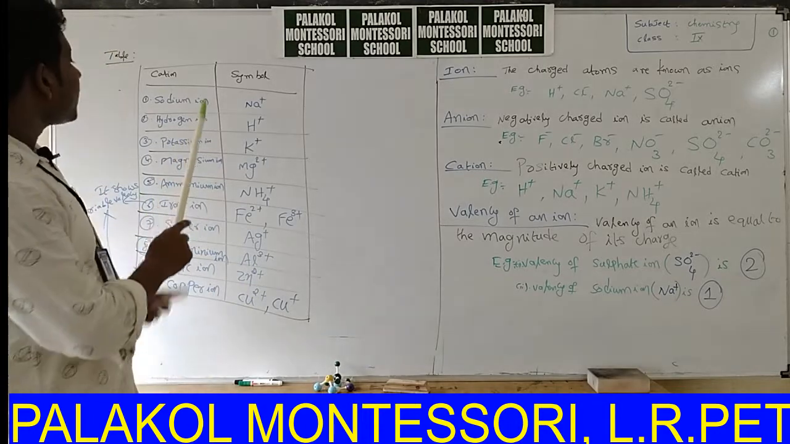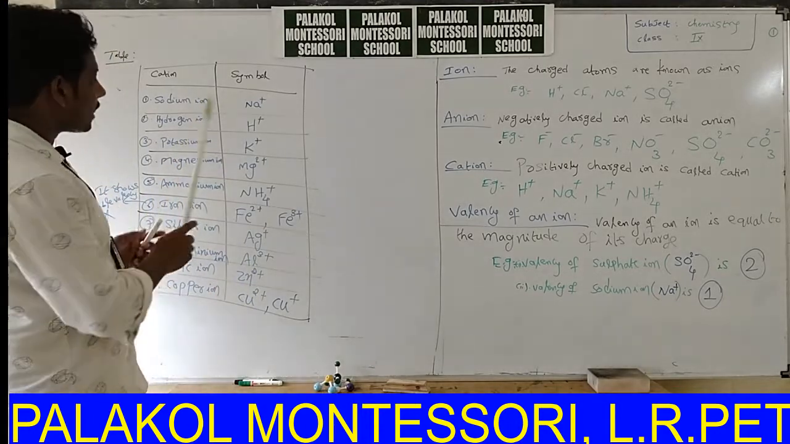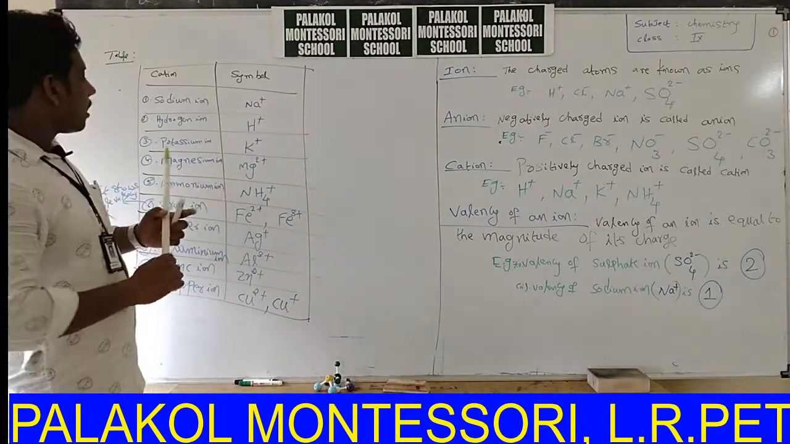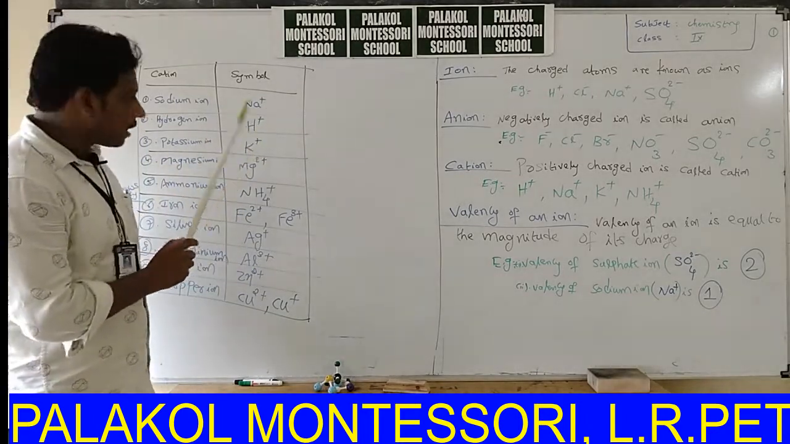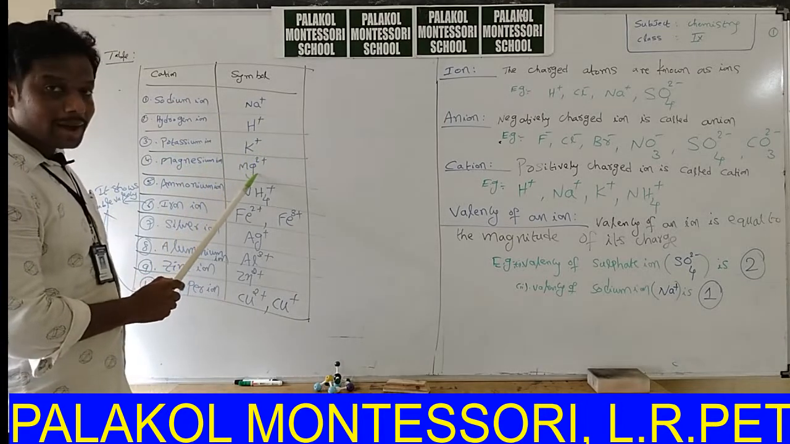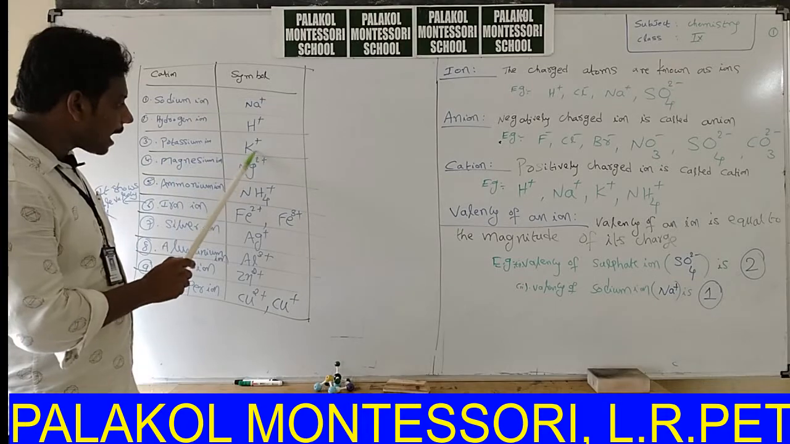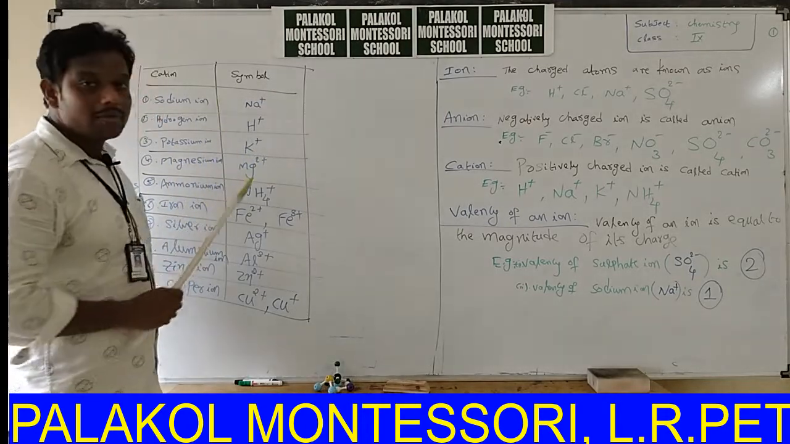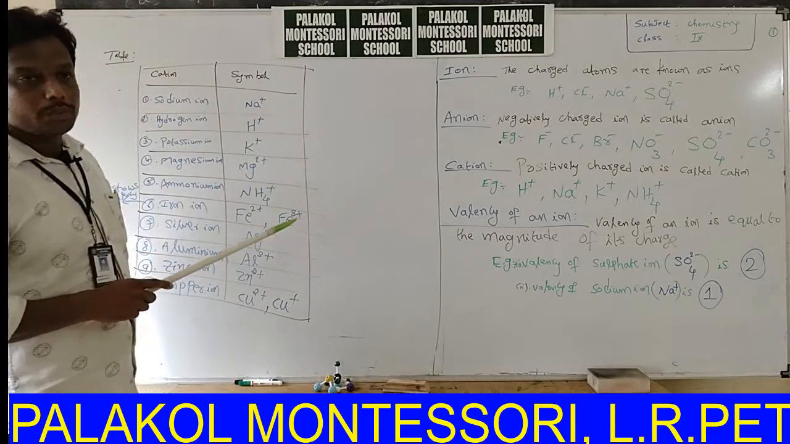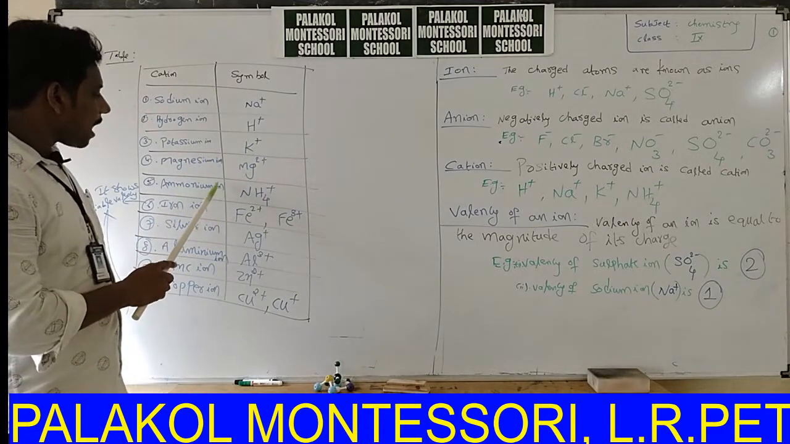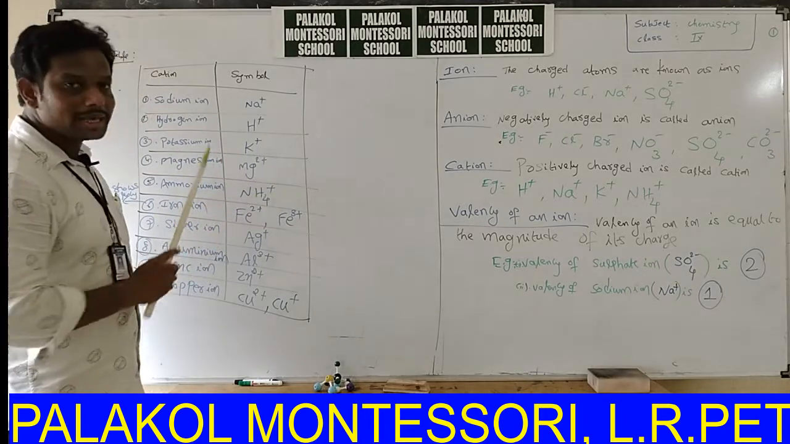Now tell me, what is the valency of sodium ion? Valency of sodium ion is 1. Valency of hydrogen ion 1. Valency of potassium ion 1. Valency of magnesium ion: the charge present on the head of the symbol of the atom is 2. So charge of magnesium ion is 2.